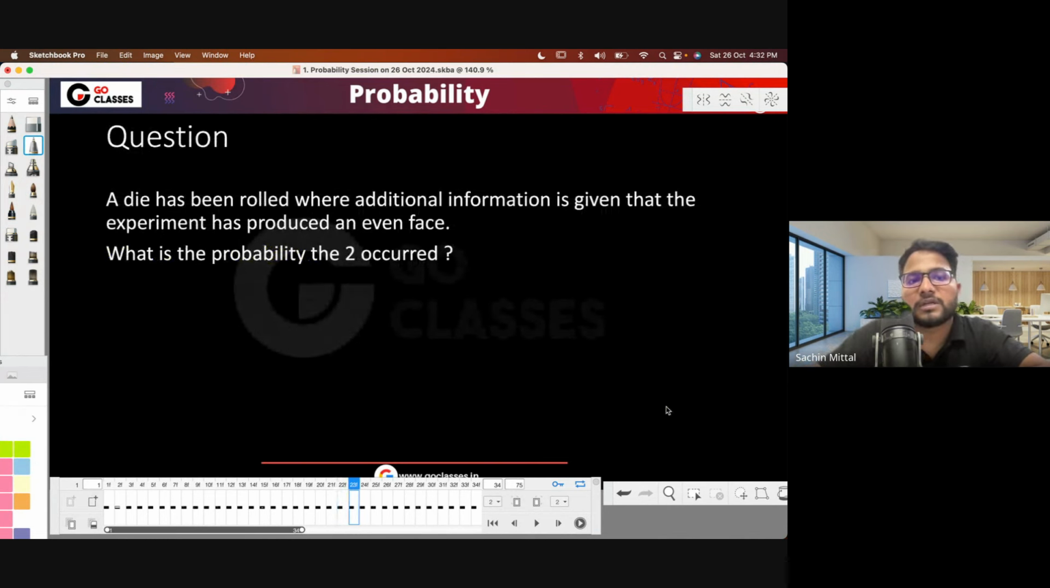Okay, now let's see this question. A die has been rolled, where the additional information given is that the experiment has produced an even face. There was a single die, it was rolled, and there was an even face. What is the probability that a two has occurred? Can you tell me quickly?